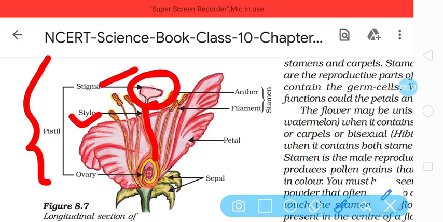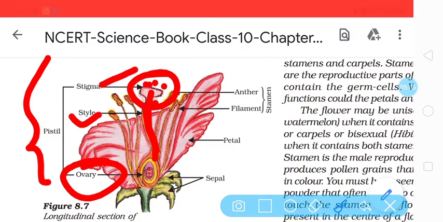It is a pipe-like structure which connects stigma and ovary, and when pollen grains germinate on the stigma, the pollen tube is formed inside the style, and that pollen tube reaches till the ovary. So the ovary is the third part of the pistil, that is, the gynoecium.